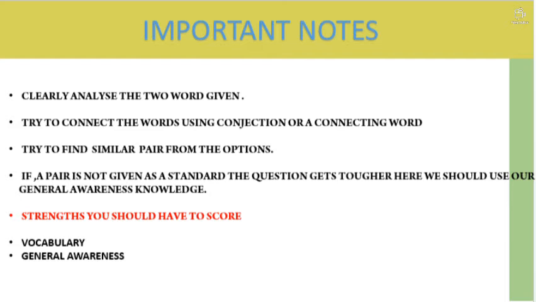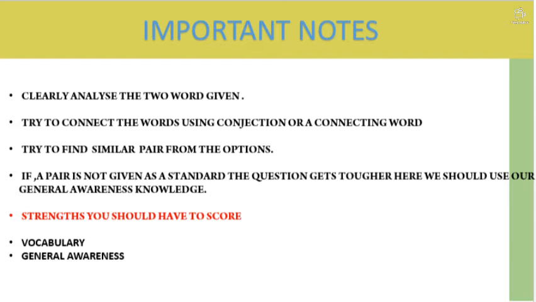So for analyzing the relationship, we should analyze the words first and then try to connect the words using a conjunction or a connecting word. That is, what is the relation between the two words? In the case of cat and mouse, we can say cat is the enemy of mouse. So we are connecting the two words here with a connecting phrase, enemy of.